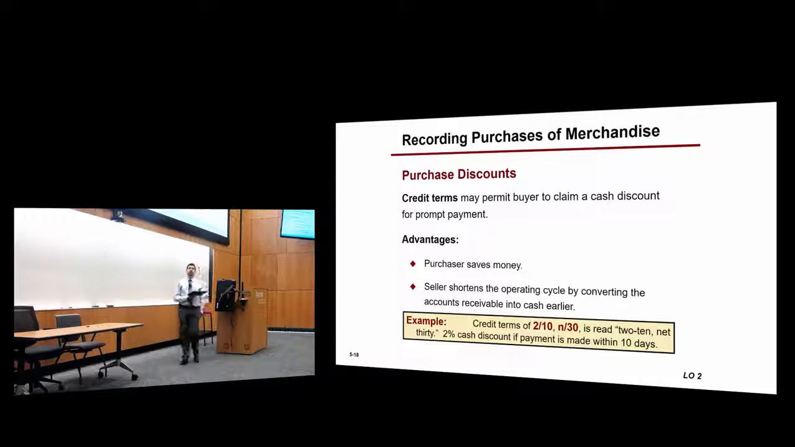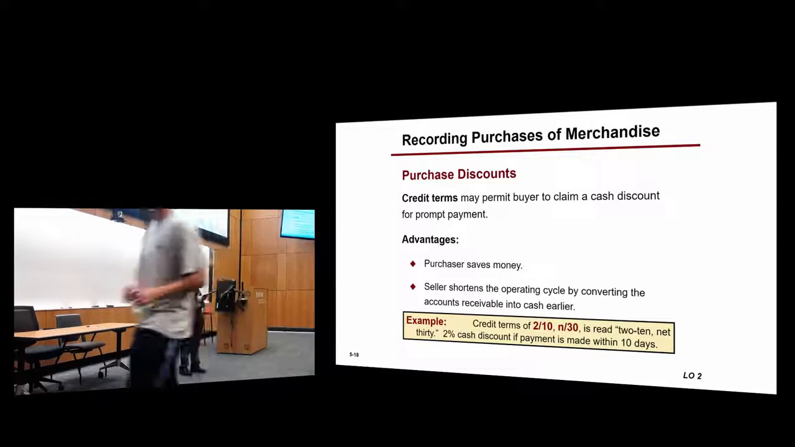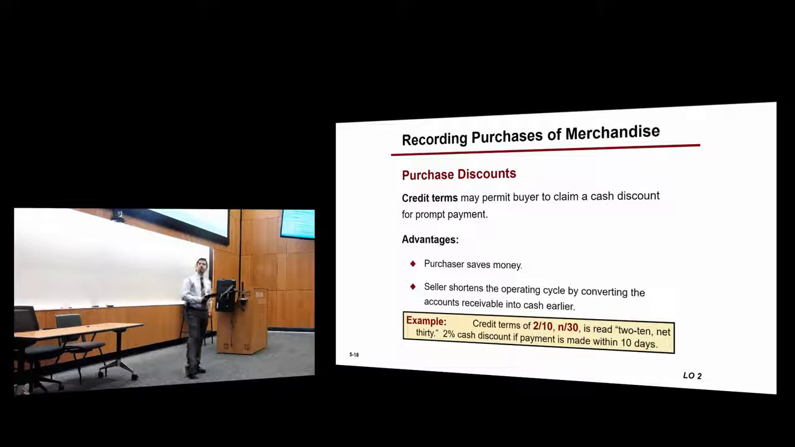So for purchase discounts, this is the other part of it. Okay? Remember the 2/10, n/30? This is when the seller gives the buyer an incentive to pay faster. While they are going to lose some money, this 2%, they win the advantage of shortening the operating cycle. They shorten the time that they need to collect the money. Instead of waiting 30 days, now they will receive it within 10 days. They can use this money to buy new inventory and sell it.